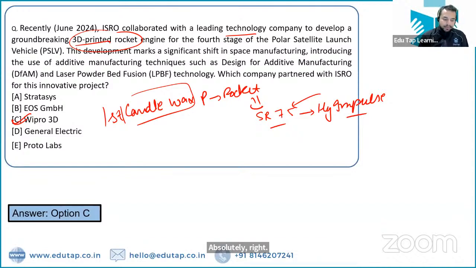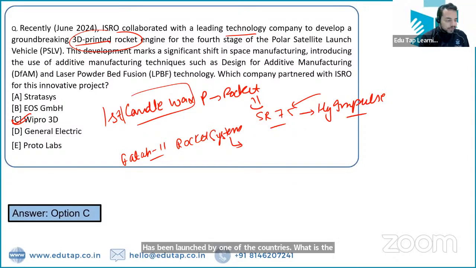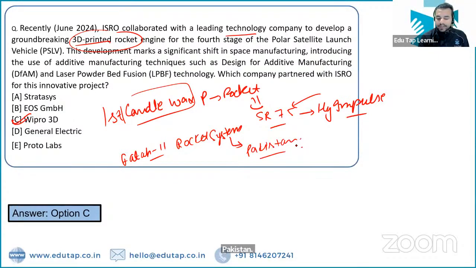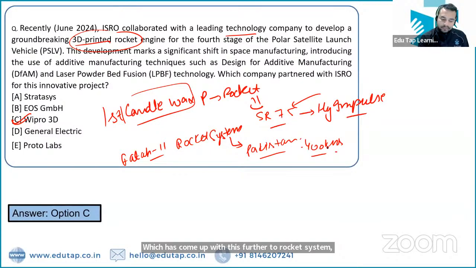So apart from that, Fatah 2 rocket system has been launched by one of the countries. What is the name of that country which has come up with the Fatah 2 rocket system? It is Pakistan, which has come up with this Fatah 2 rocket system, which has a range of 400 kilometers. So I hope these things are clear to all of you.